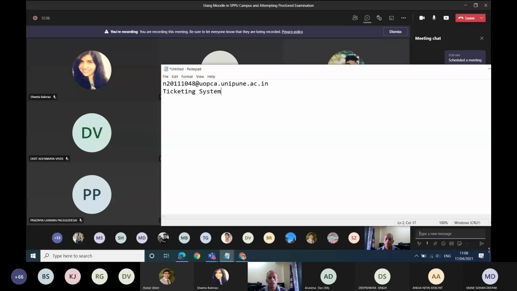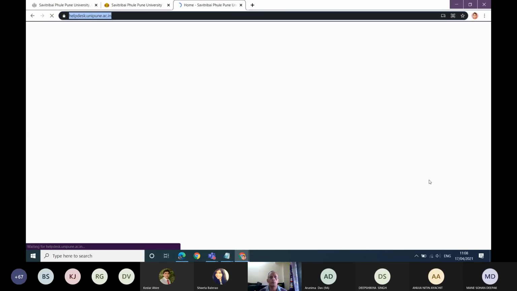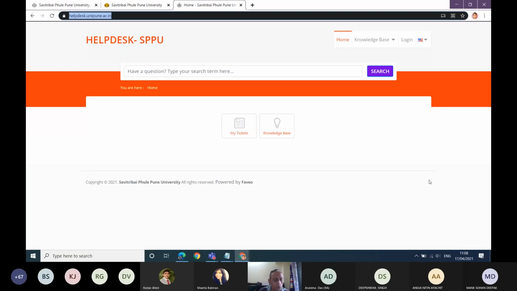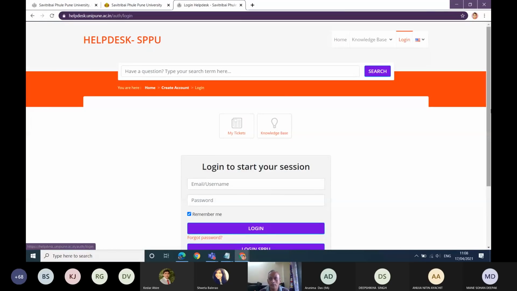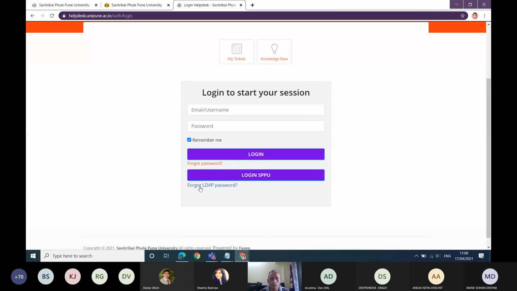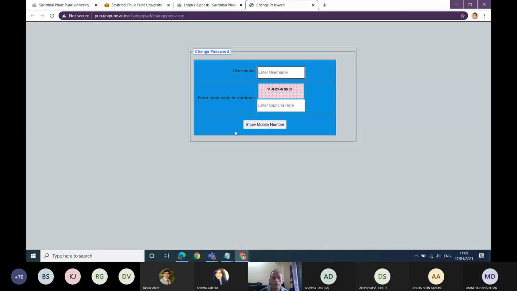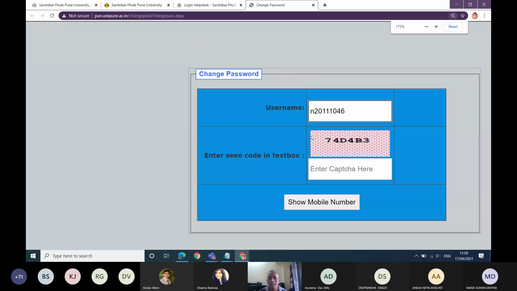This process I am telling you now is to be carried out only when you are not able to recall what password you set, because the majority of the students are facing this issue. So they have to go to this login. Click on this login, and here you will see something like Forgot LDAP password. You have to click here. Now you have to input your username. For example, you do not have to write @UOPCA and so on; it should be written like this only.